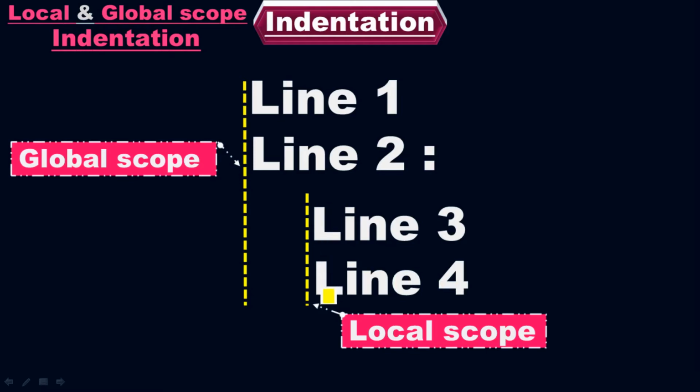Look, these two lines start from the same point. So they are called the local scope indentation. This is inner indentation. This is the outer indentation. The outermost indentation is called the global scope indentation. The inner indentation comes under the local scope indentation. So this is my local scope indentation. This is my global scope indentation. I hope you got the point now.